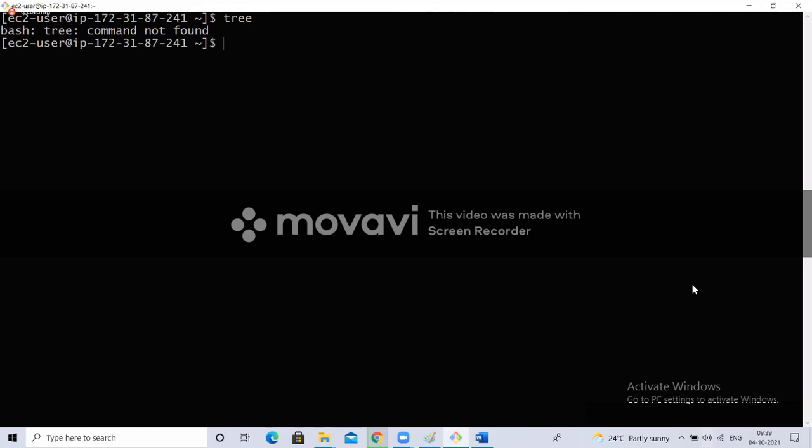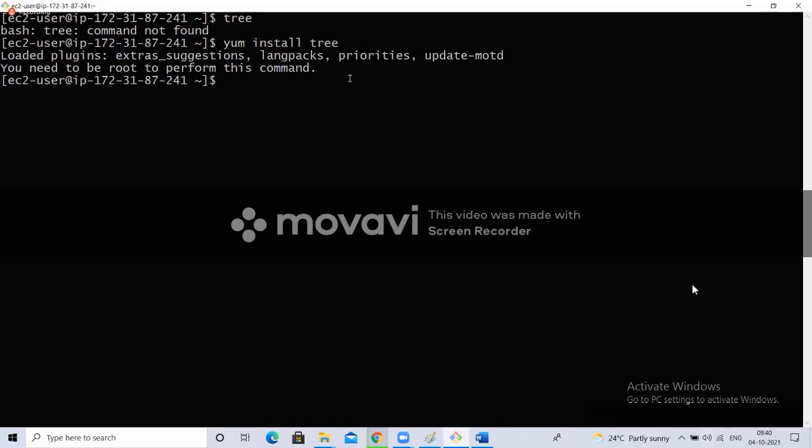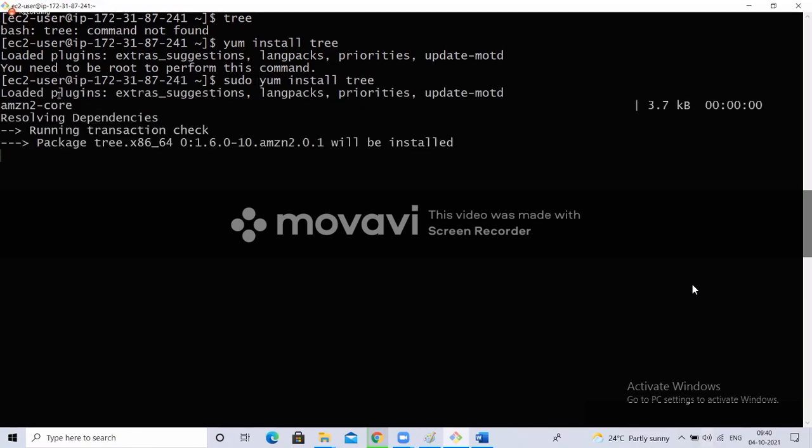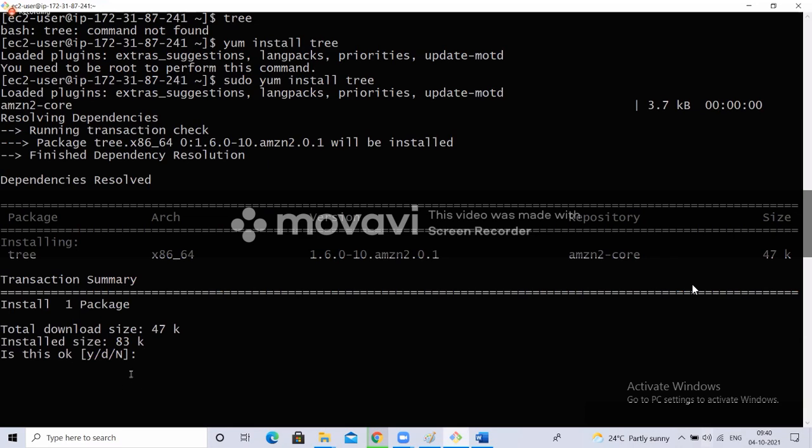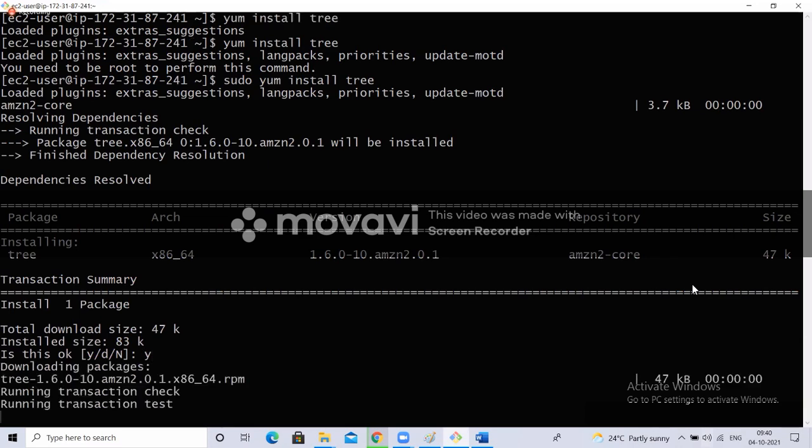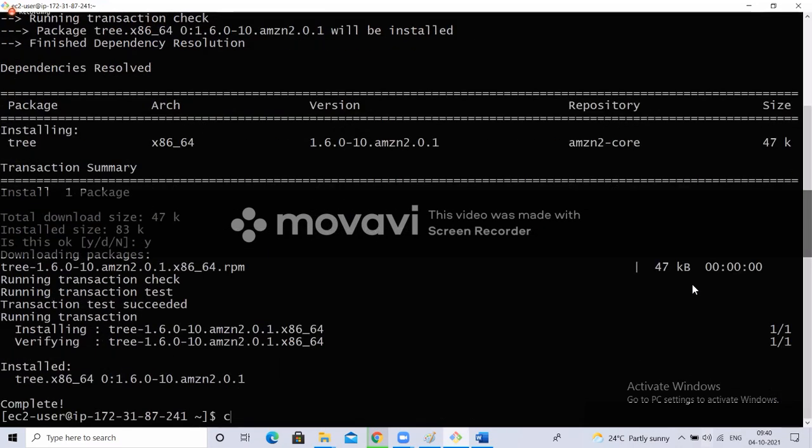Then I can use the yum command to install. Yum install tree. This is available in the default packages of Linux, so I can install it. But I'll get an error, because you need to be a root user or sudo user. So I'm going to use sudo: sudo yum install tree. In between, it will ask yes or no, so type yes and continue. Now it has installed the tree command.